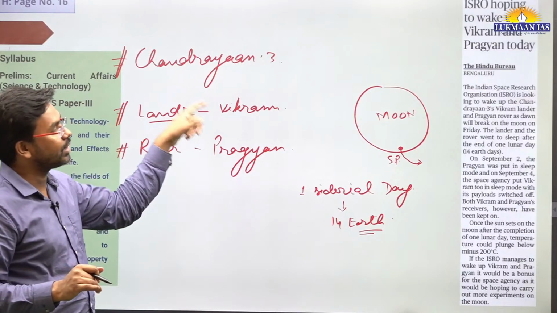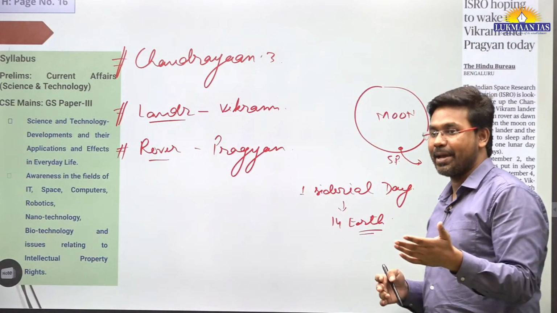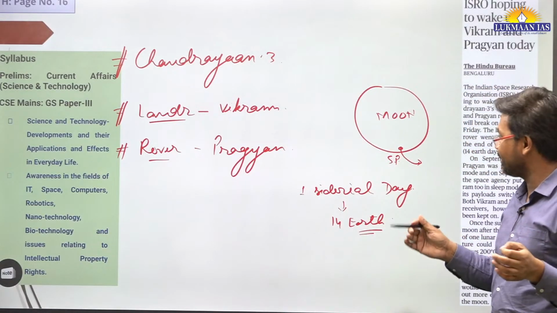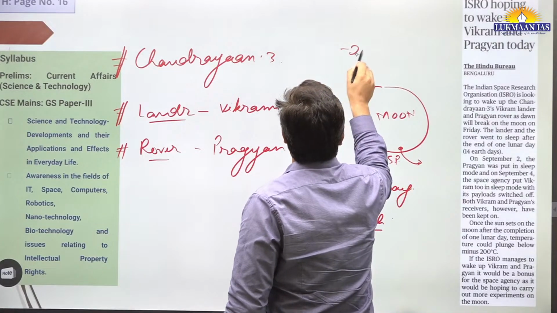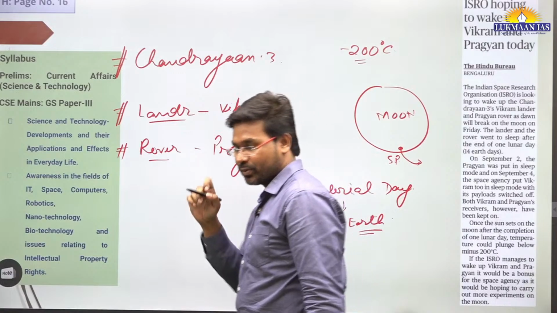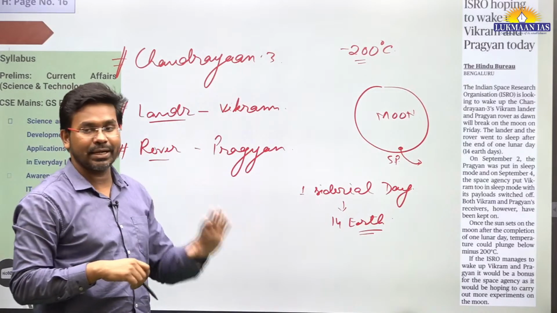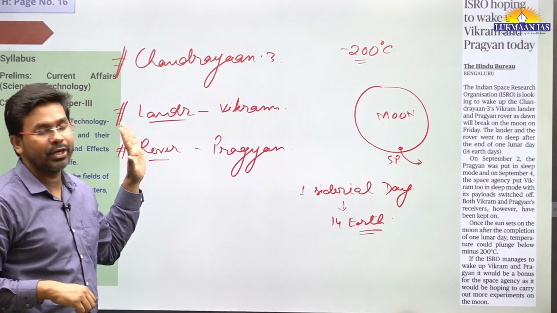They turned off because it was about to be night time. For 14 days the temperature goes extremely down, to minus 200 degrees centigrade during night time. At that point all the charge will get discharged, so that's why they turned off the system.